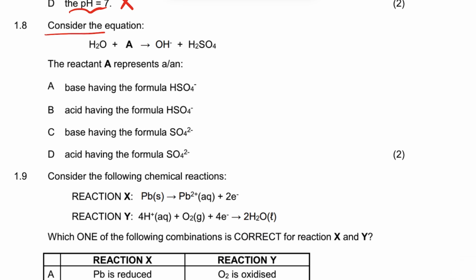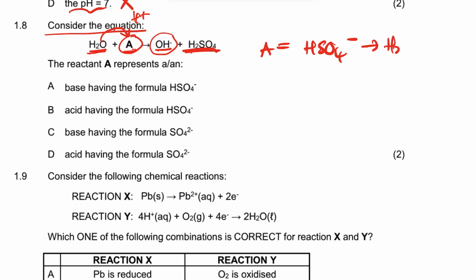Right? 1.8. It says consider the equation. We have water and a reactant that we do not know. We are given the products, OH minus and that. This simply means that water has donated a proton, and once it donates a proton it becomes OH minus. So A here is HSO4 minus. When HSO4 minus gets the proton from water, it becomes H2SO4.